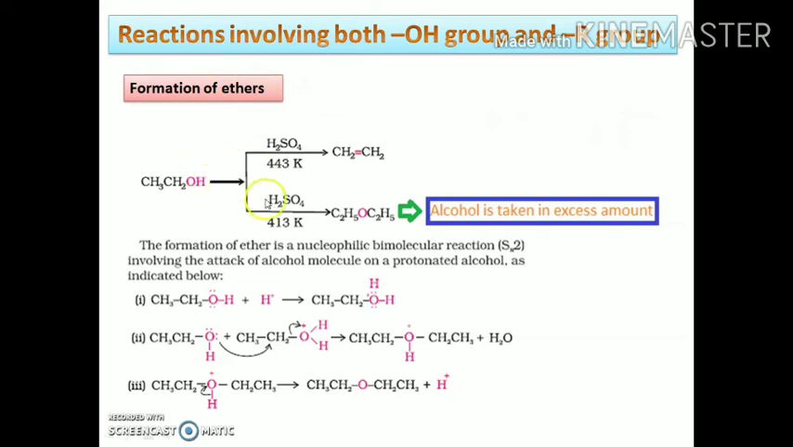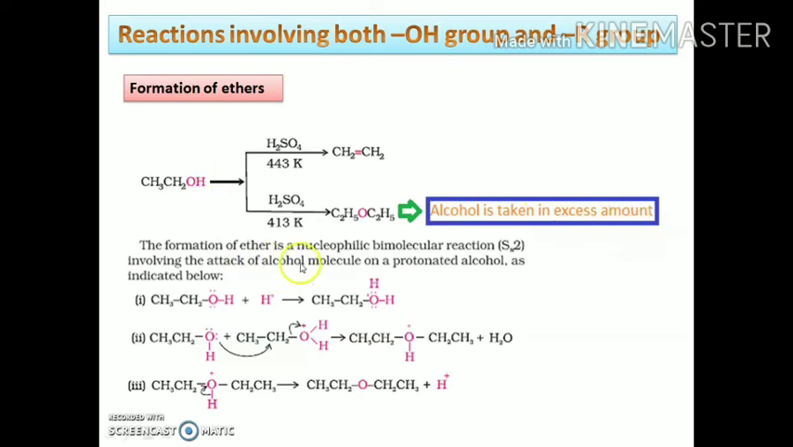There are two temperature conditions. As in the previous case, we are using sulfuric acid as a catalyst, but in these cases the temperature conditions are different. If the temperature is 443 Kelvin, then the alkene is formed as a major product, but if the temperature is 413 Kelvin, then the ether will be formed as a major product. There is a second condition along with the temperature condition: the alcohols must be taken in excess amount.